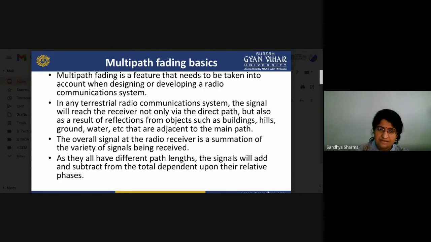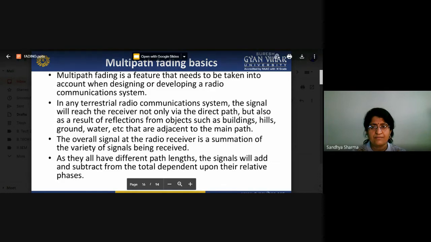As they all have different path lengths, the signals will add and subtract from the total depending upon their relative phases. So it depends on whether the signals are in phase or out of phase, and accordingly their summation and subtraction happens at the receiver.